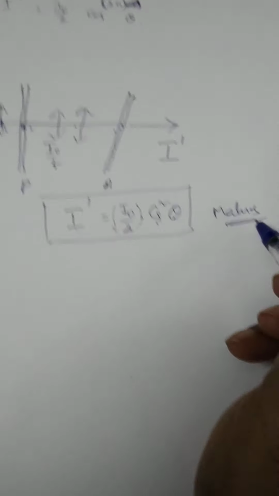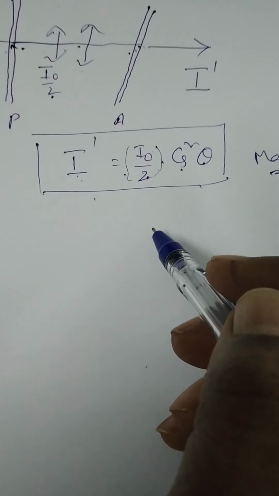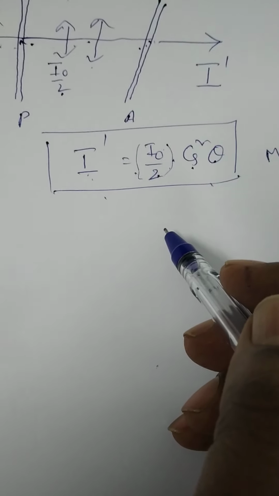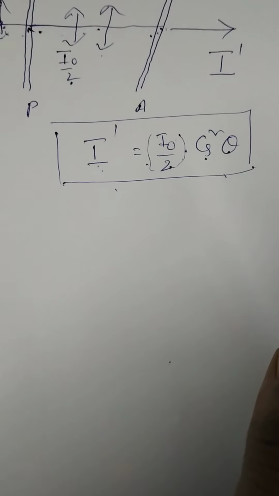Most of the problems in polarization depend only on this formula and also Brewster's law. What is Brewster's law? Mu is equal to tan IP. These two are very important. There is no other formula in polarization. Do you understand?